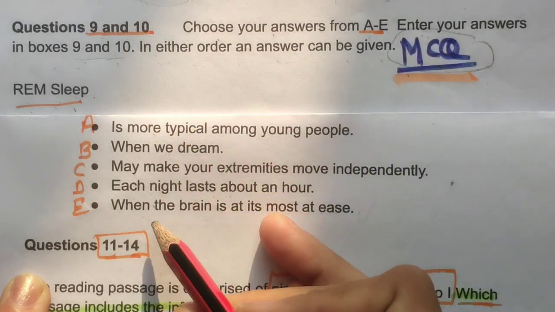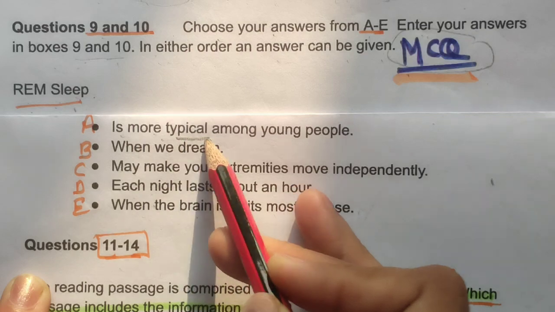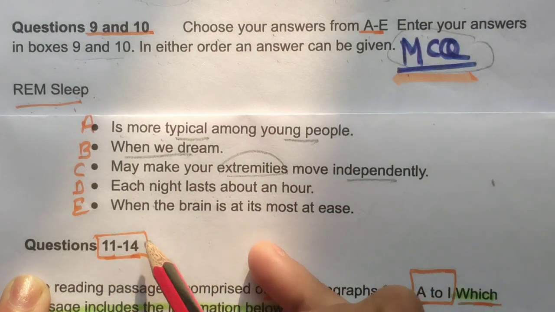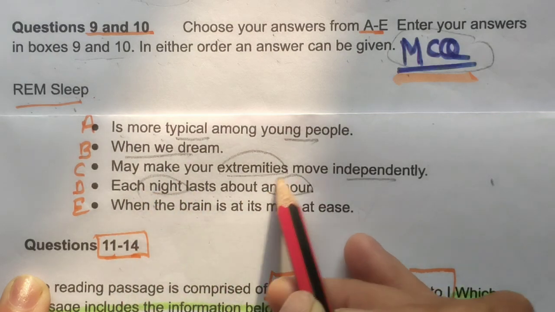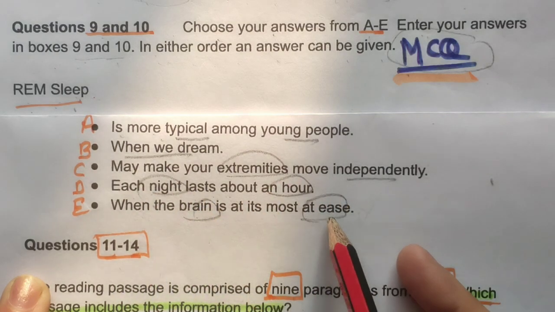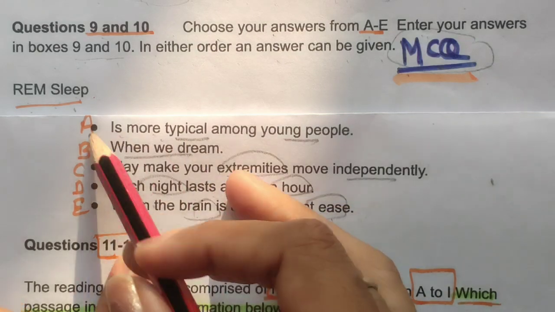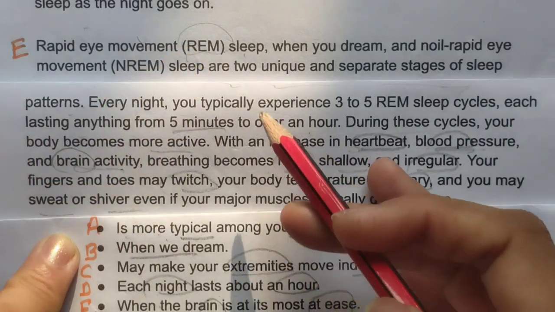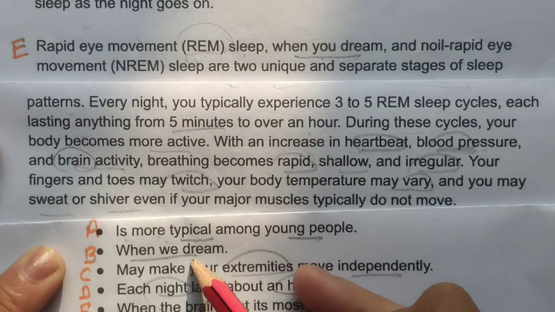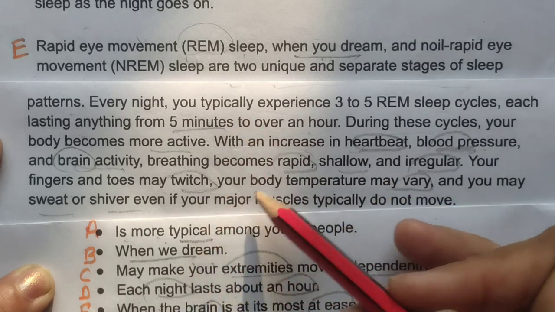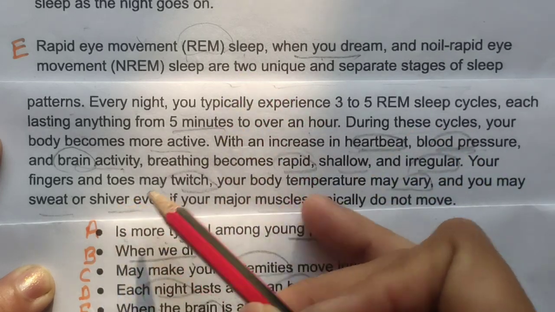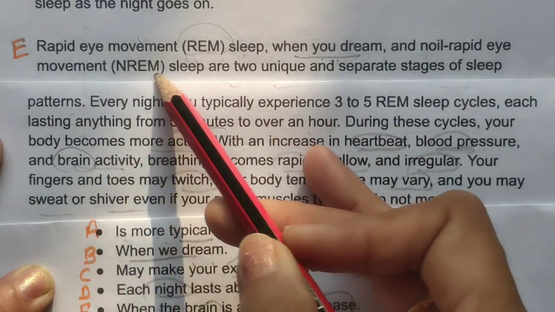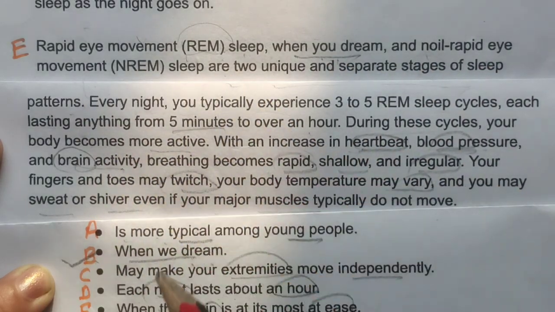So here many things are given. Let's read it. Is more typical among young people. When we dream, may make extremities move independently, each night, last about an hour, when the brain is at its most stage. Okay, let's read the option where the REM sleep paragraph is. So REM sleep is given. See this, when we dream, it is clearly given. It is easy to find these kinds of answers. REM sleep was the statement. When we dream and rapid eye movement sleep are two, it means we can select this option.